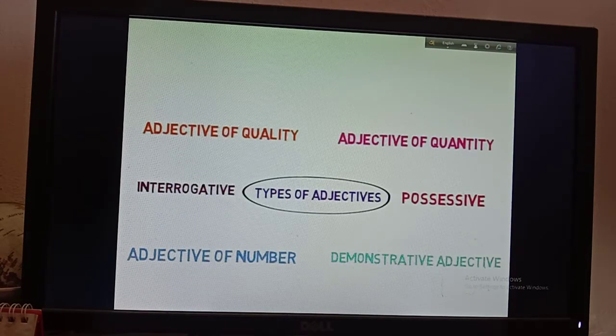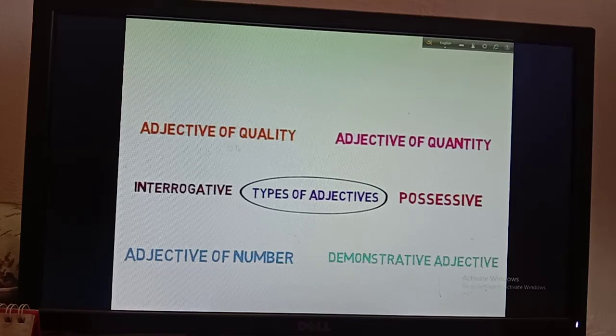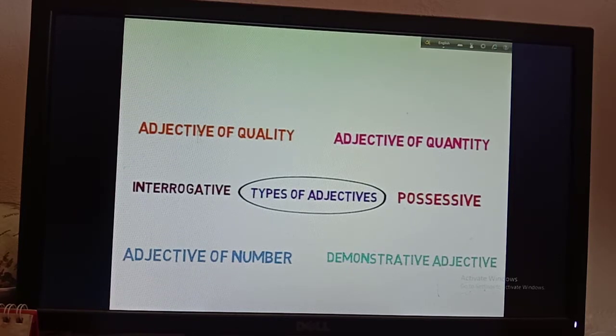So boys, now I am going to show you how many kinds of adjectives there are. You can see that there are 6 kinds of adjectives. First one is adjective of quality, then adjective of quantity, then interrogative adjectives, possessive adjective, adjective of number, demonstrative adjective. You can write like me. First of all you can draw a circle, write types of adjectives, then write like me.